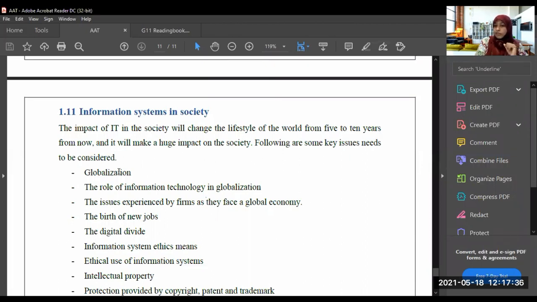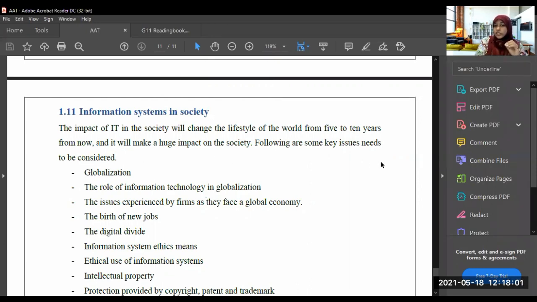Actually, it won't be 5 to 10 years, it will be more like 3 to 5 years. It will change because of this corona. Everybody will use IT and the lifestyle will be very different from now. It will make a huge impact on society.